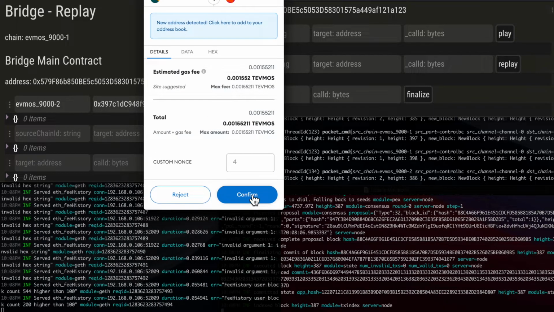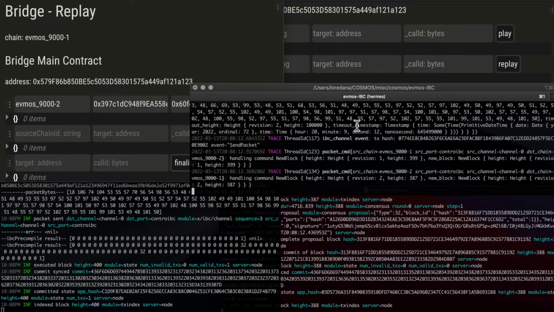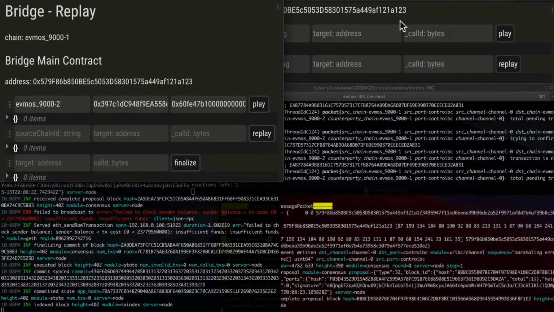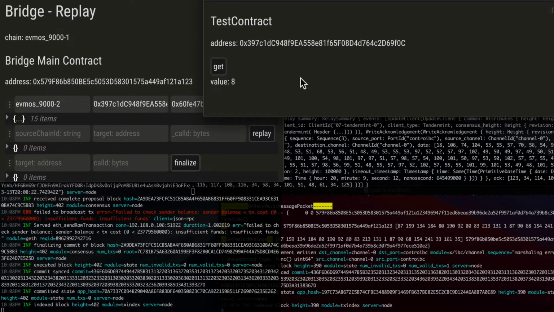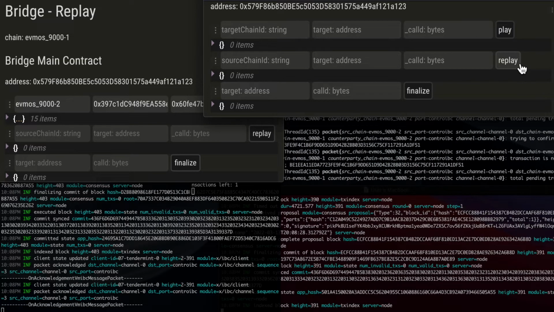We will confirm the transaction and we will see how Hermes picked up the message, and now it should be relayed to the second chain and we can see it here. Okay. At this point, the value is still 8 and we need to do a replay transaction.